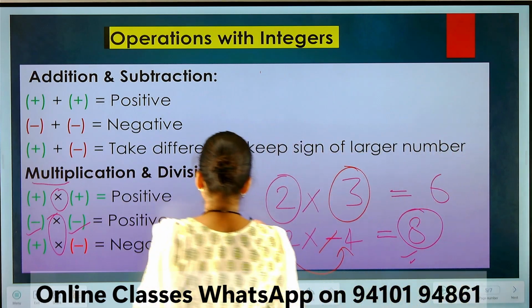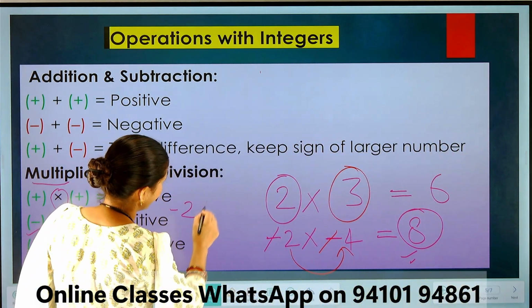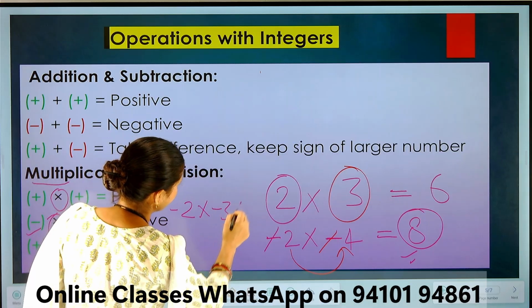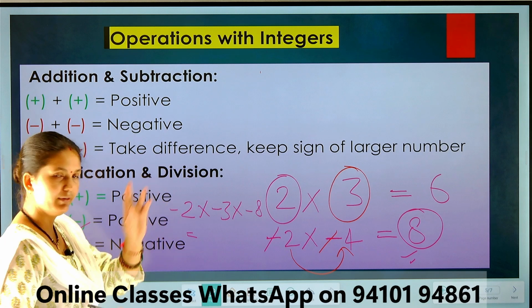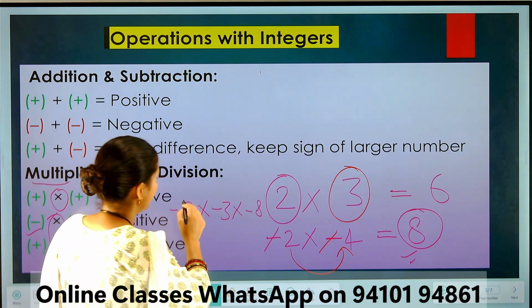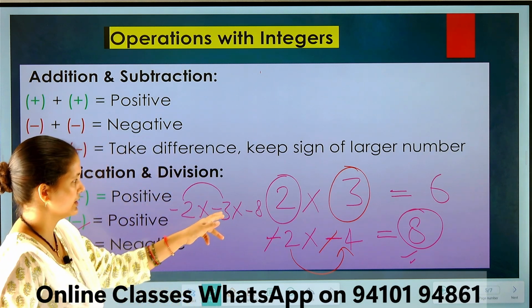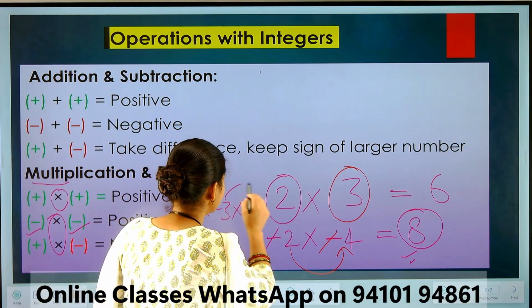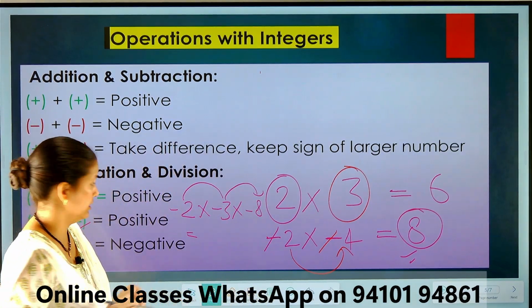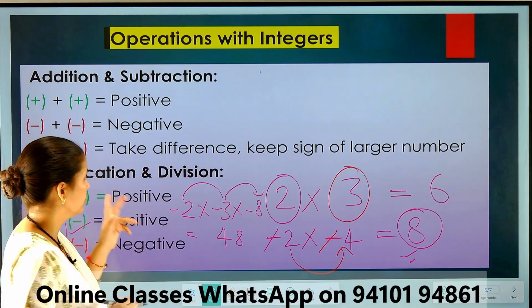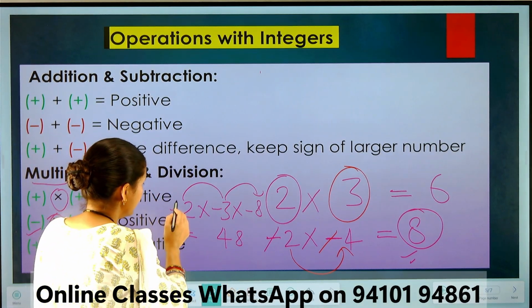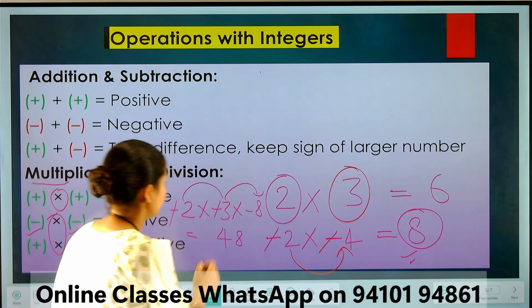Suppose there is -2, -3 and -8. Look here, what will happen? At first, multiply the numbers. 2 times 3 is 6, 6 times 8 is 48. Then now it's turn to sign. This is minus, this is minus.